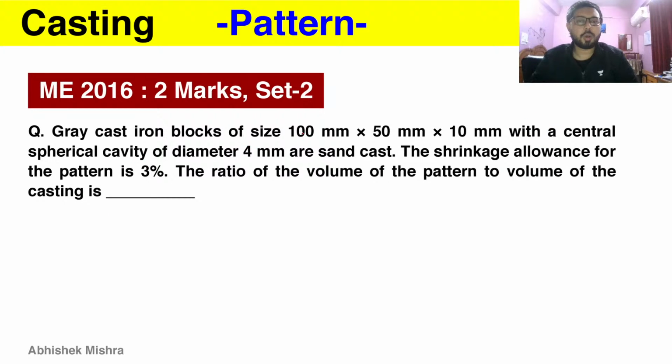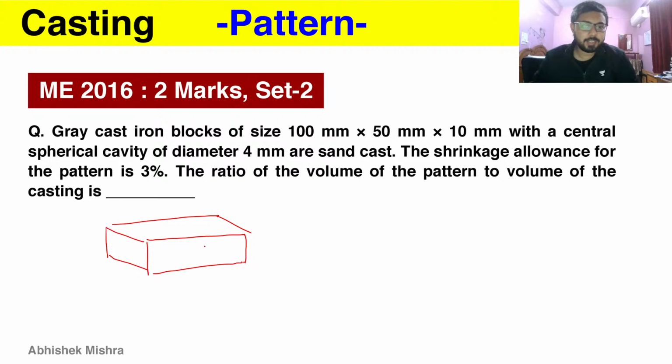Gray cast iron blocks of size 100, 50, and 10 with a central spherical cavity of diameter 4 mm are sand cast. So what is given is that we have a cast iron block and we have a spherical cavity. So let's make a cavity here, or let's make it like this.